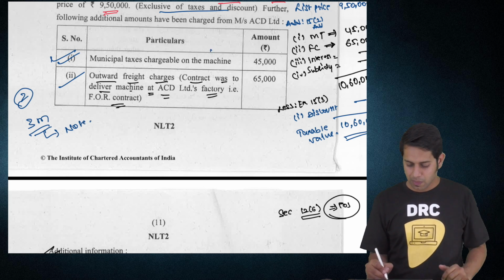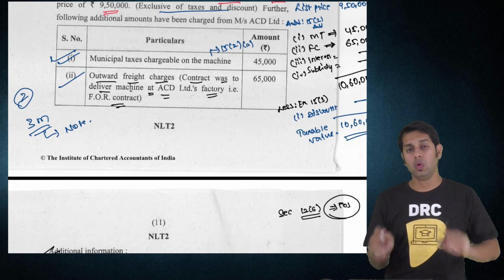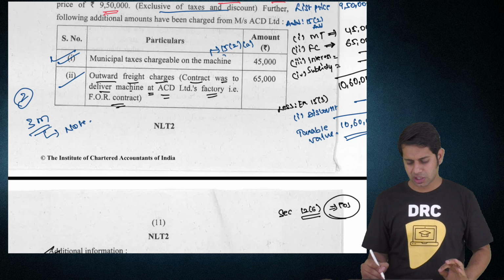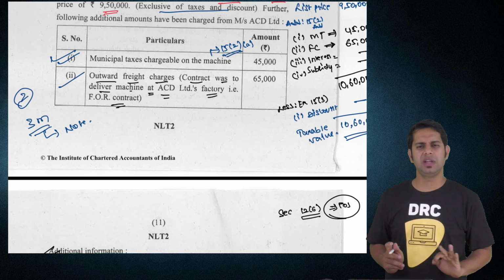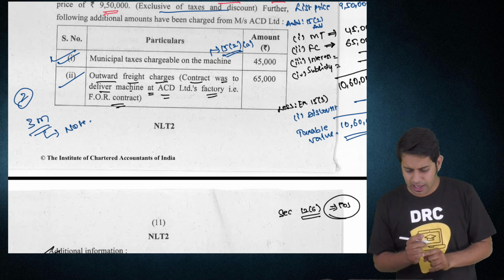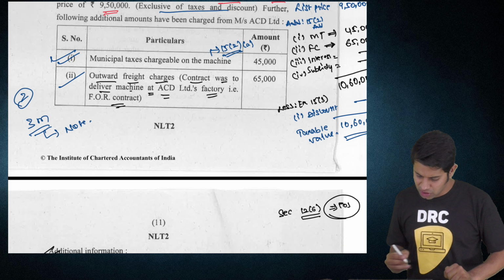Note number 1 should be section 15 subsection 2 clause A. If you know the clause, very good. If you know the section number, very good. Write that section number, section 15 subsection 2. As per section 15 subsection 2, municipal taxes charged on the machinery are required to be added. All the taxes other than taxes under GST are required to be added in computation of value of supply.